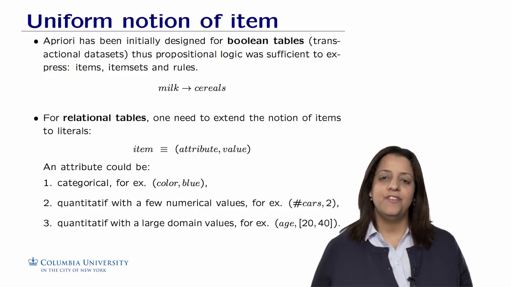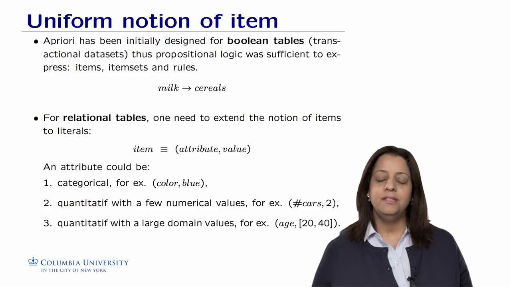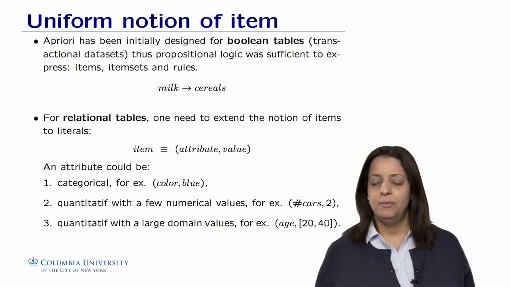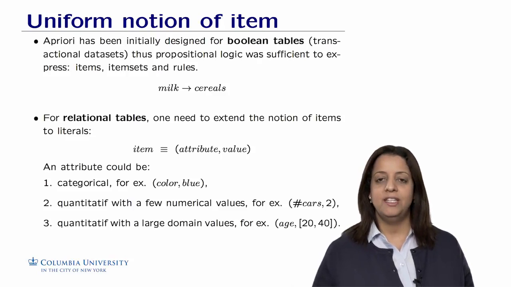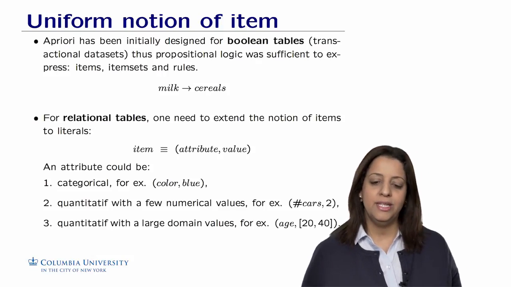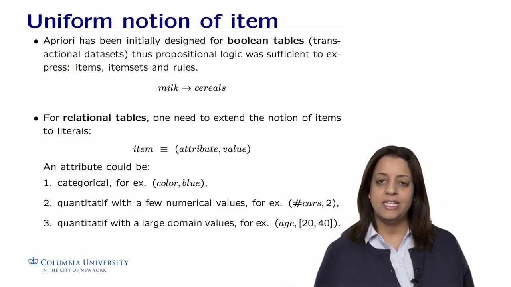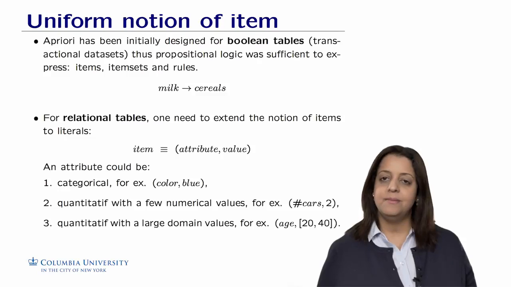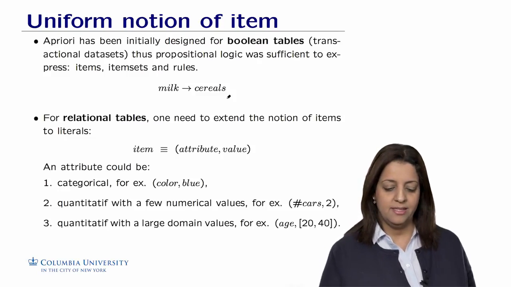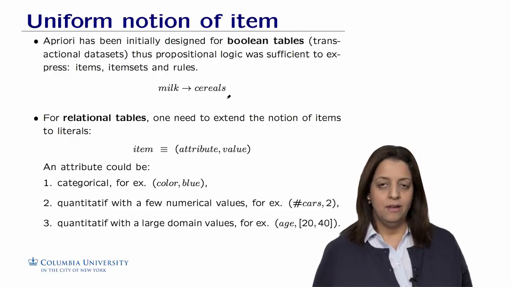So you have seen so far that we are talking about a transaction data set in which the examples in lines are sets of items. The framework has been extended to the problem in which we have a simple machine learning table in which we have the examples in the rows and we have the features in the columns. So a priori has been initially designed for what we call Boolean tables or transaction databases. In this case, propositional logic has been sufficient to express the items, the item sets, and the rules, such as milk implies cereals.